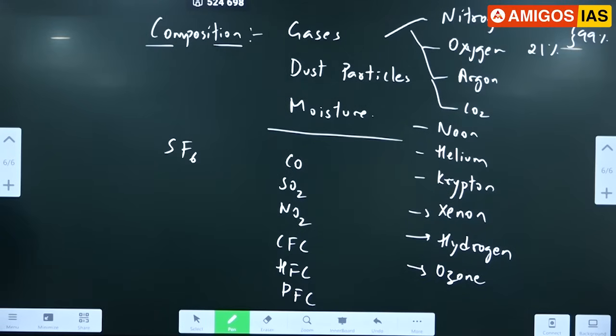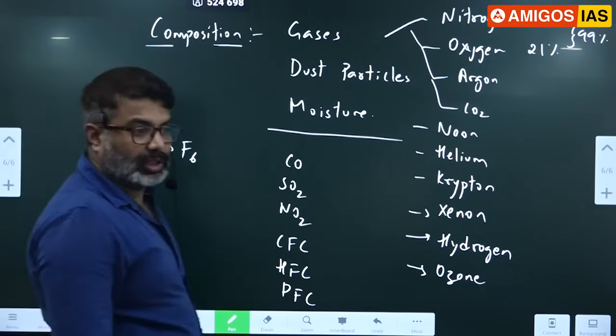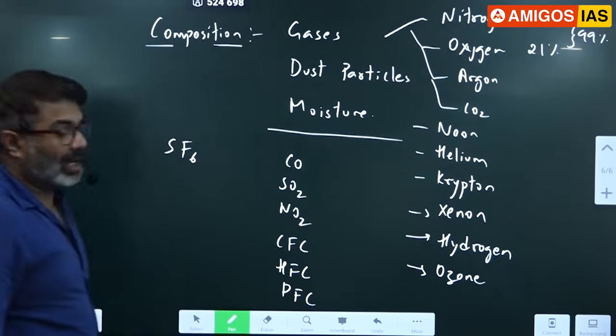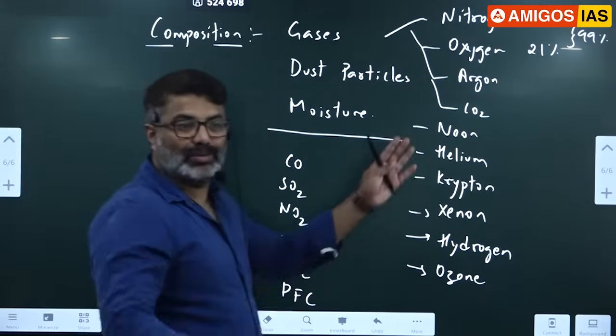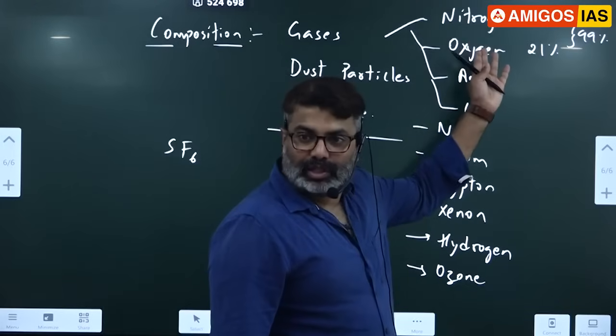Okay, these are the gases in our atmosphere. Among them, the most important gas is carbon dioxide. Because of carbon dioxide only we got oxygen. Earlier, oxygen concentrations were very low. That is the reason I am saying. Our oxygen was not this much earlier.